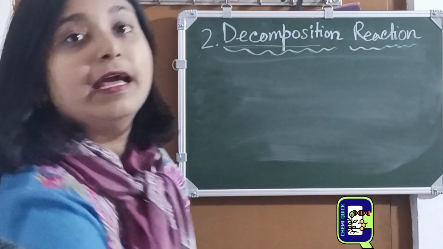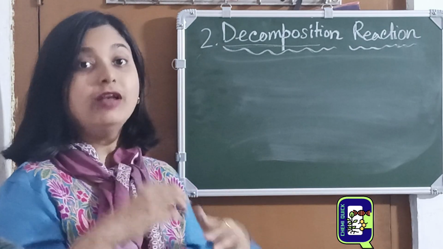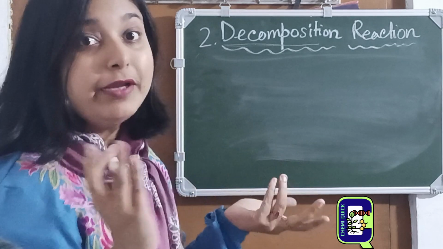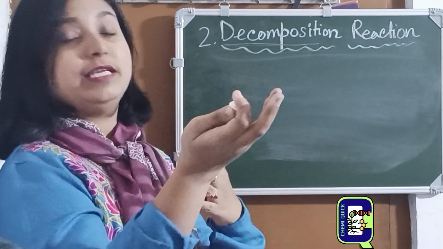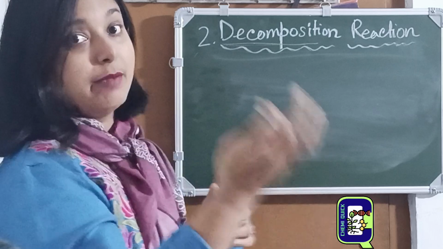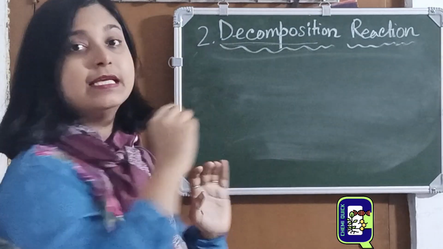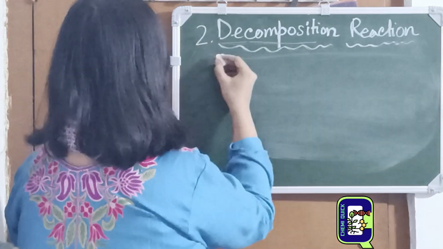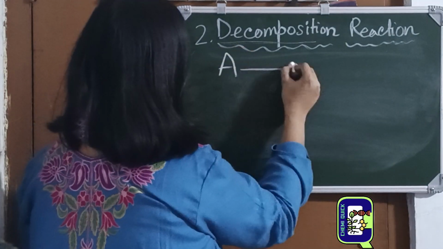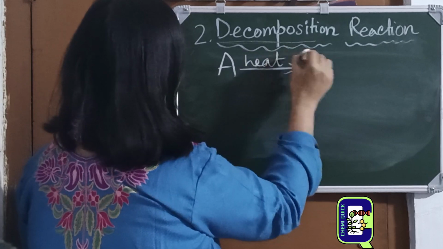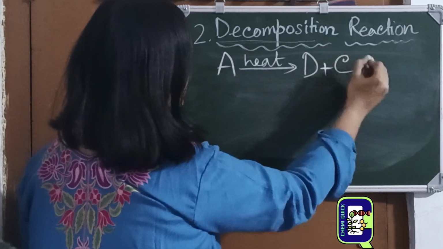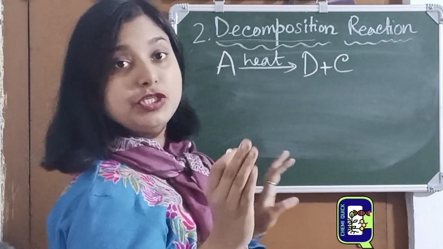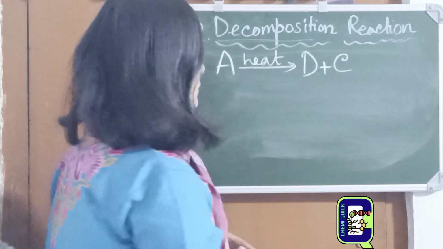Who are they? If the given energy is heat, then it is called thermal decomposition. We all know thermal power plant. Thermal power plant means heat energy is used. So thermal means heat is used to break down that particular substance. Maybe A, heat, B and C. So this will be called thermal decomposition reaction.